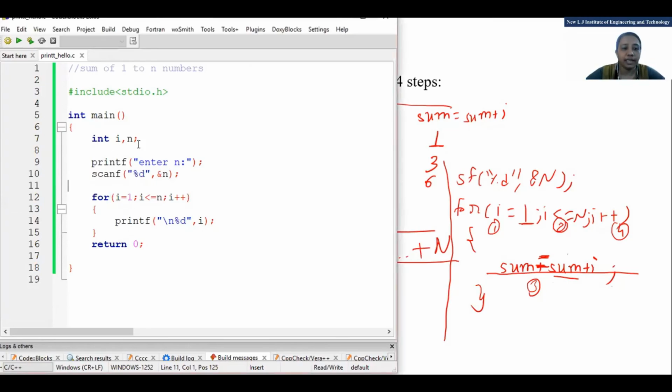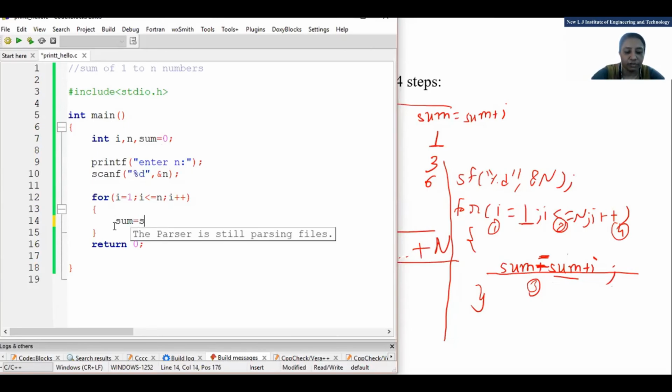Okay, so what I require is another variable, that is sum, and it must be assigned 0. Now the next thing is printf enter n, that is the same as i equal to 1 and i less than or equal to n, all are the same. The only change is here: sum equal to sum plus i.